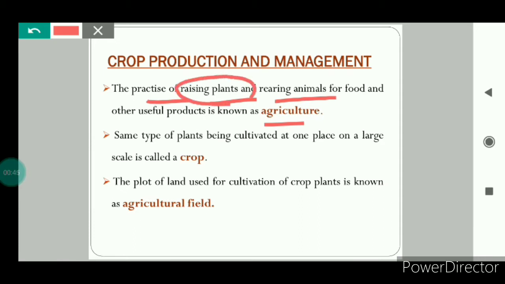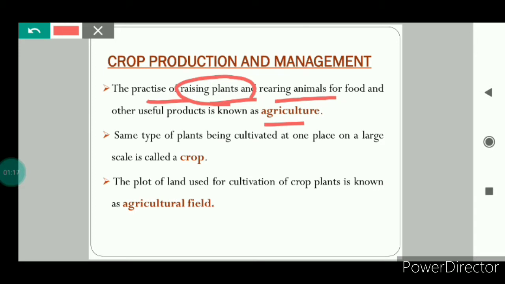The question comes, what is the need to raise plants? The answer is very easy, very simple. Plants play an important role in our life. We get oxygen from plants for breathing, and most of the food items that we eat we get from plants. Other than this, plants also give us wood, spices, fibers for clothes. So we get many things from the plants. So as to meet our requirements, we need to grow more and more plants.